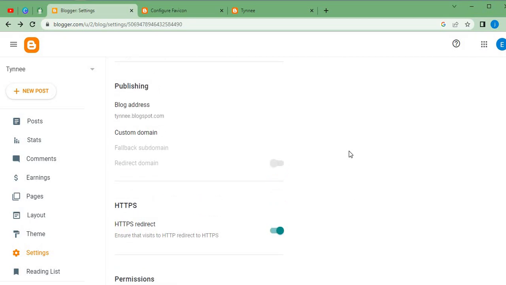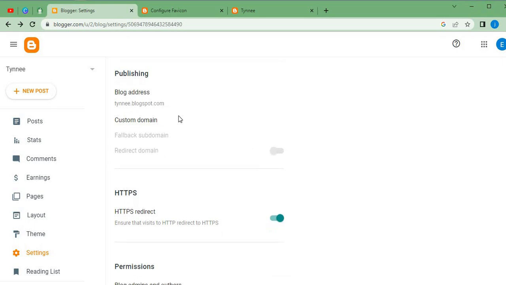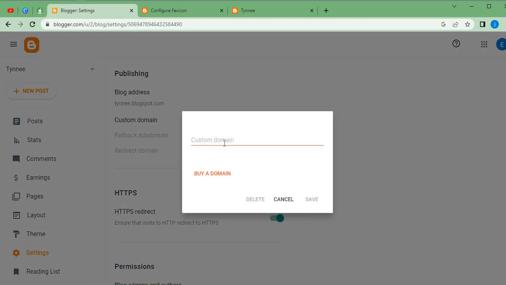And let's say we own a custom domain, because this particular domain here, tiny.blogspot.com, is a subdomain. A custom domain will be a fallback subdomain, or we can actually have a redirect domain, which is an ordinary domain. We can click here, then click here to insert the domain. Let's say we already own one. We can click here and insert it. But let's say we want to buy a domain.